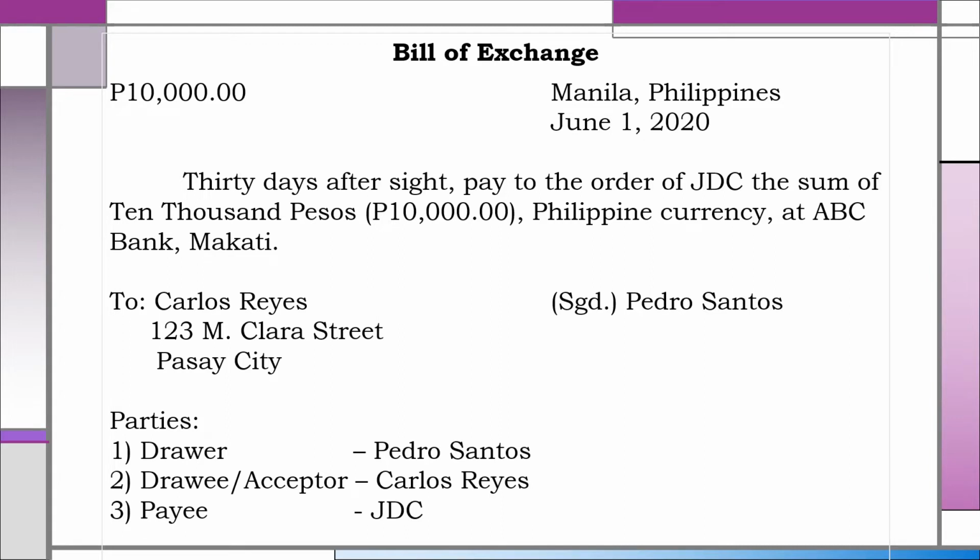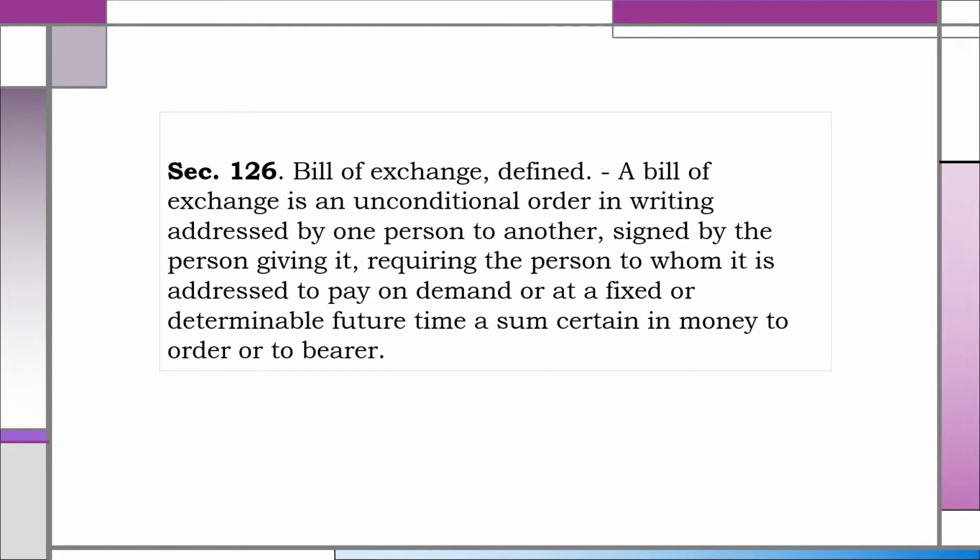Actually, the drawee is not a party to the contract until and unless he accepts, in which case he becomes an acceptor under Section 62. We will study this more in detail when we go to the liabilities of parties. A bill of exchange is defined under Section 126. It says, Bill of exchange defined.